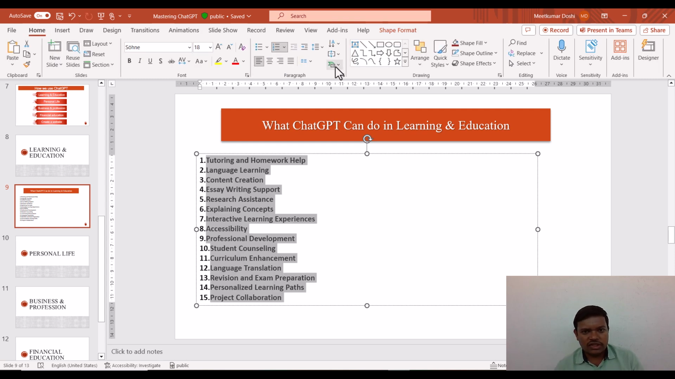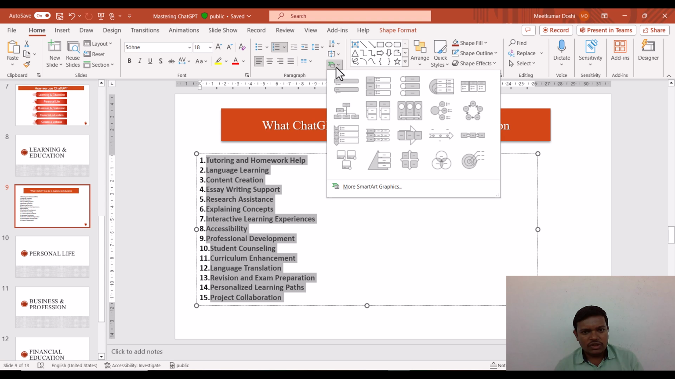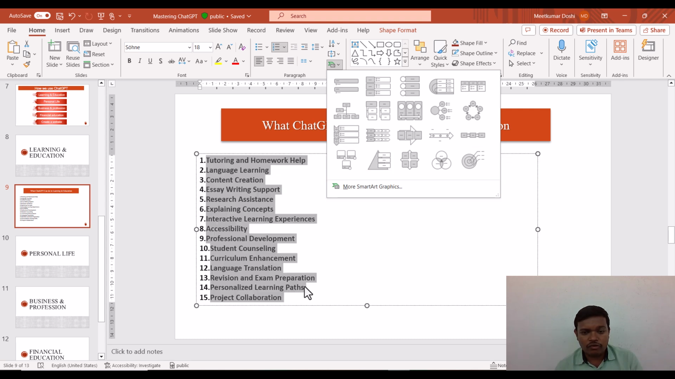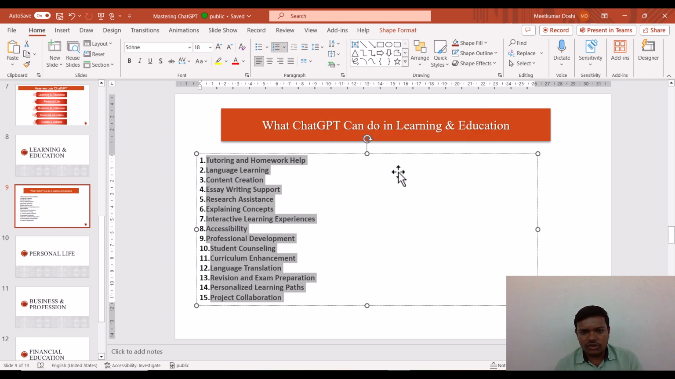So this is a second technique. In the Home tab this option is available, you can directly utilize whatever you want. But if it is not suitable, because currently there are a total of 15 line items, this will not be very helpful for us. So let us keep it as it is.